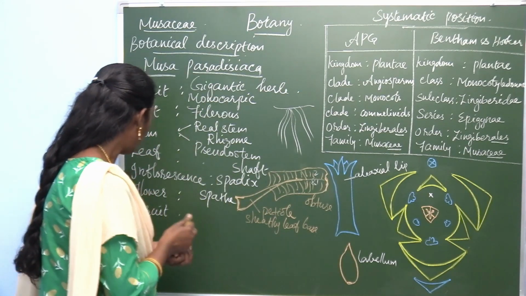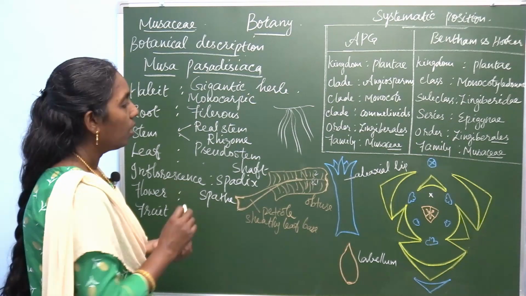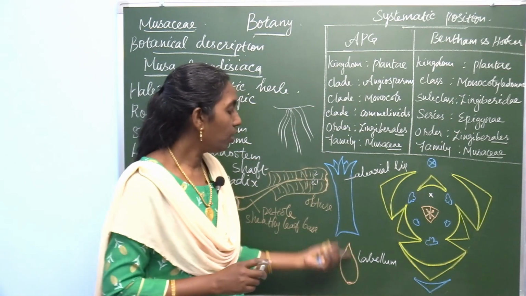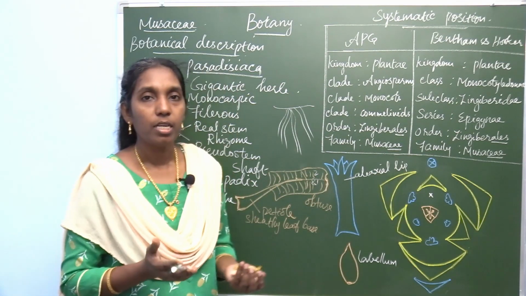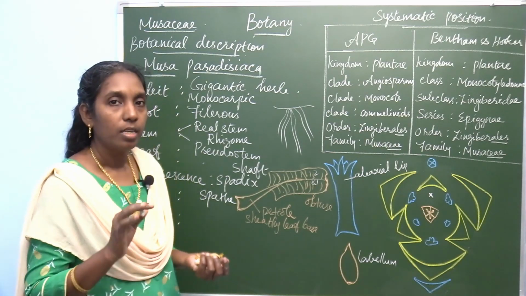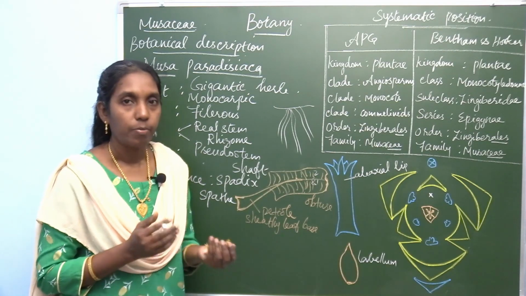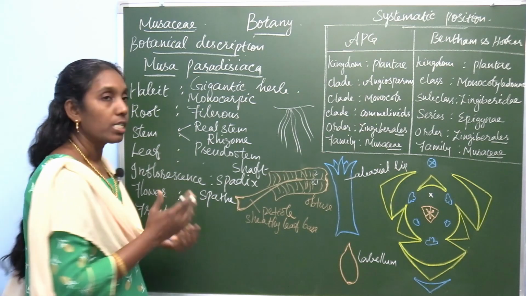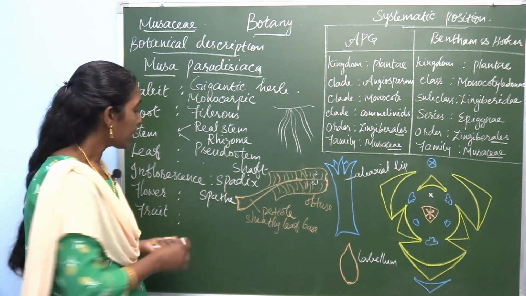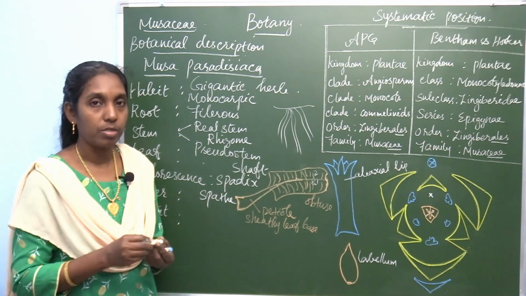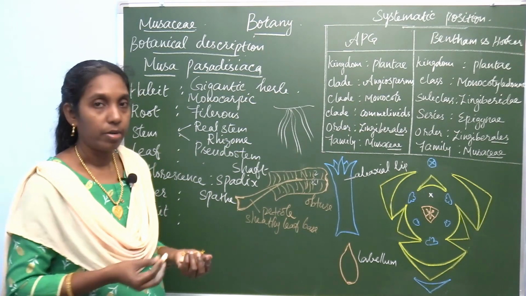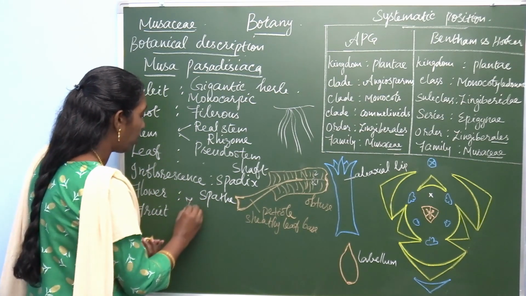In this flower, two different types of perianth are observed. First you describe the flower. The flower is zygomorphic. There are some terms you already learned in dicot families. Here the term is zygomorphic.